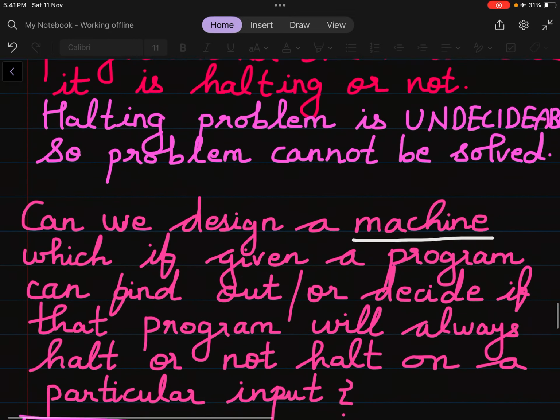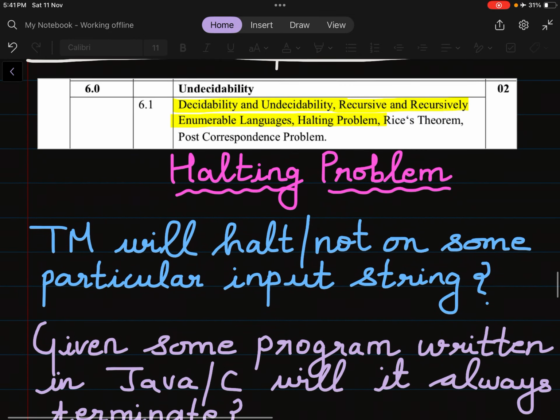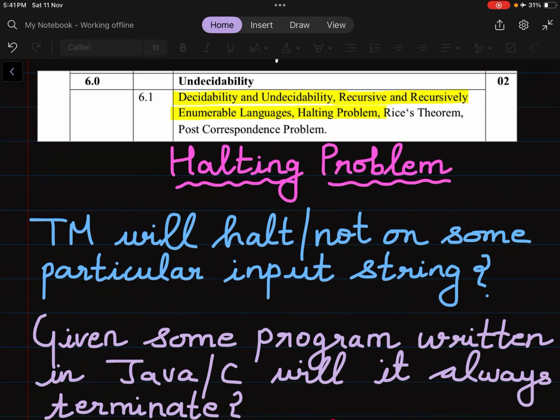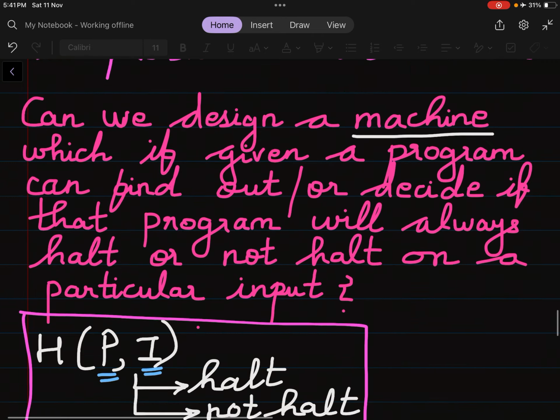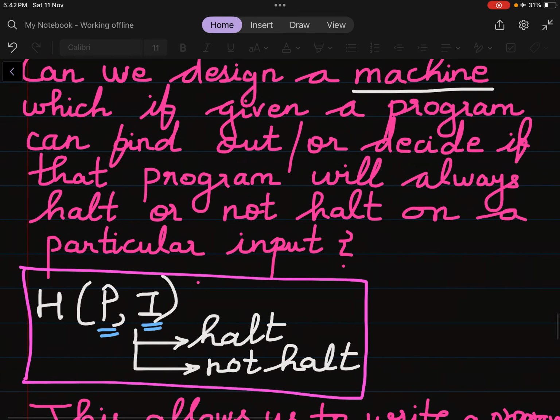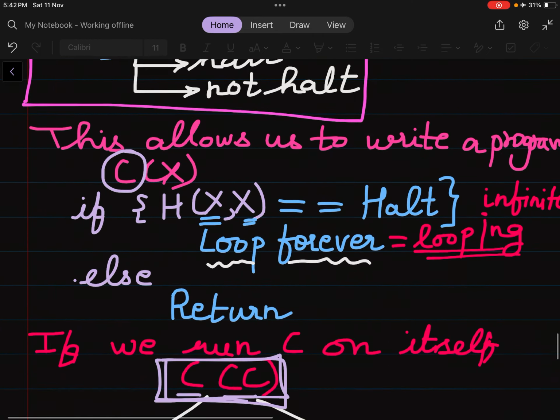So this is the whole thing about the halting problem. The halting problem is used to tell that it is an undecidable problem. That means you cannot tell whether a particular program is a terminating program or a non-terminating program by looking at it. You have to run that program, and only then will you understand whether it is halting or whether it is going into an infinite loop.